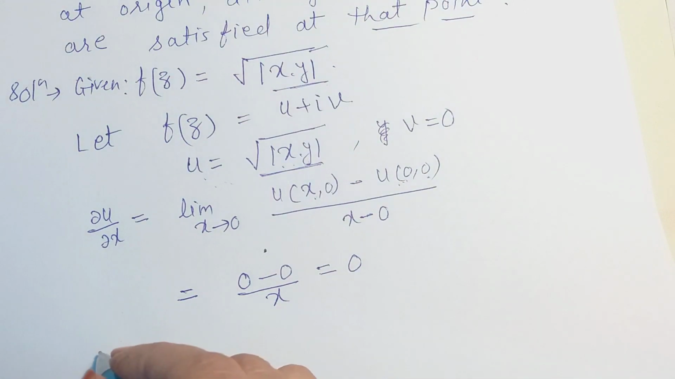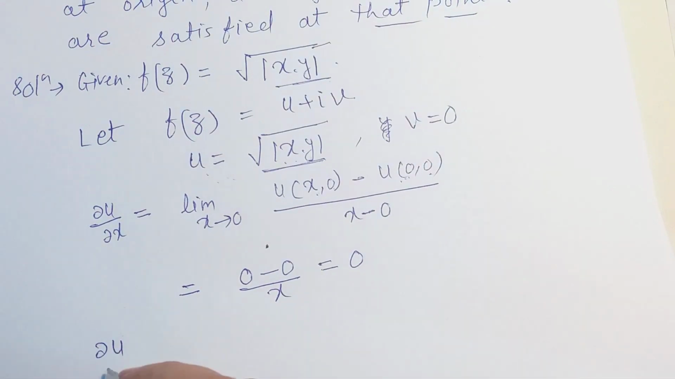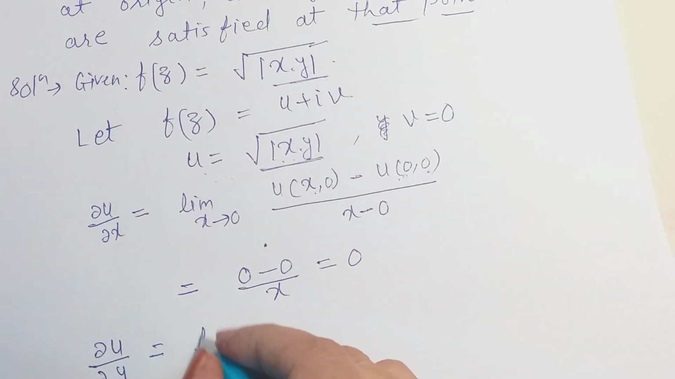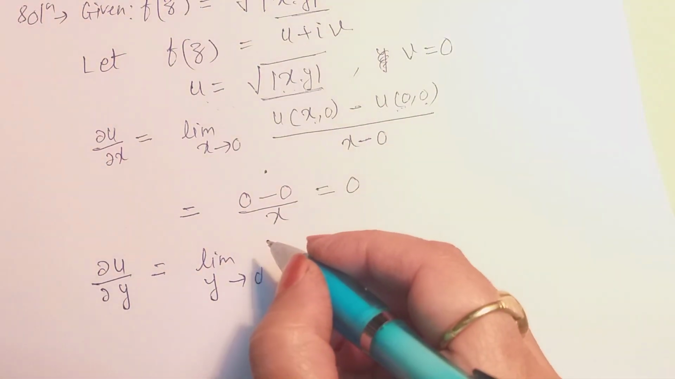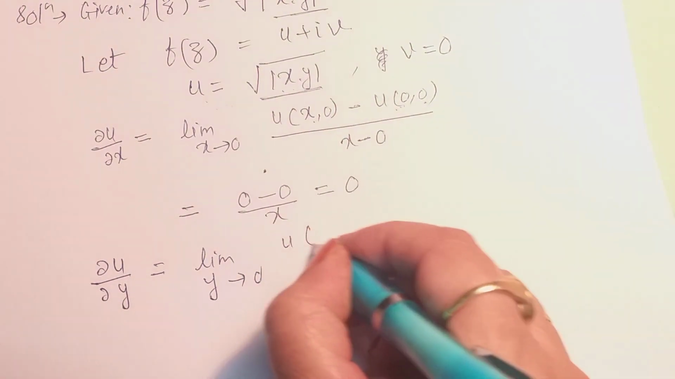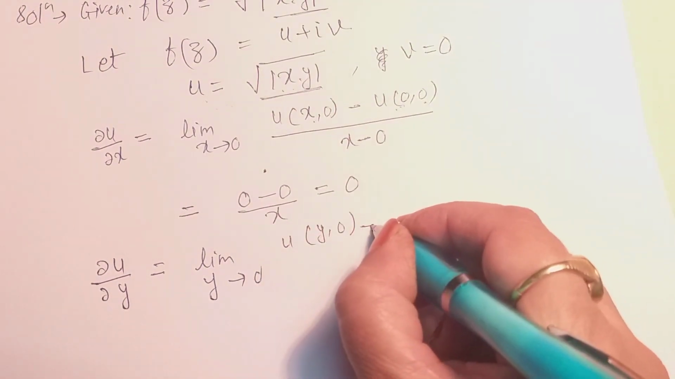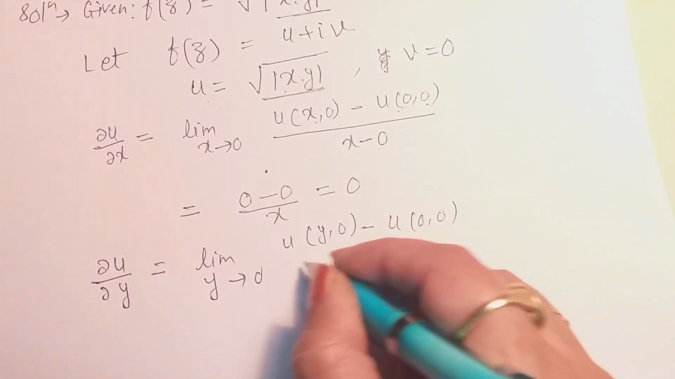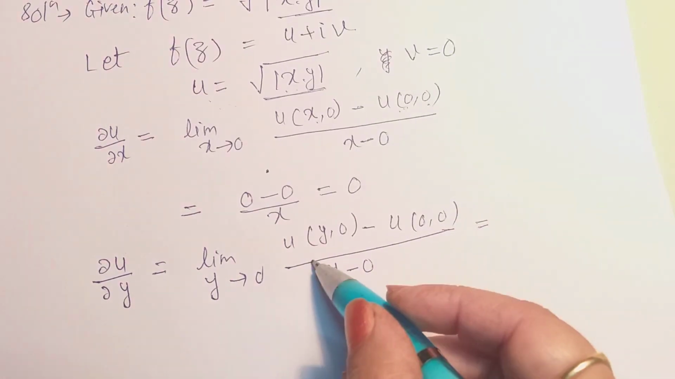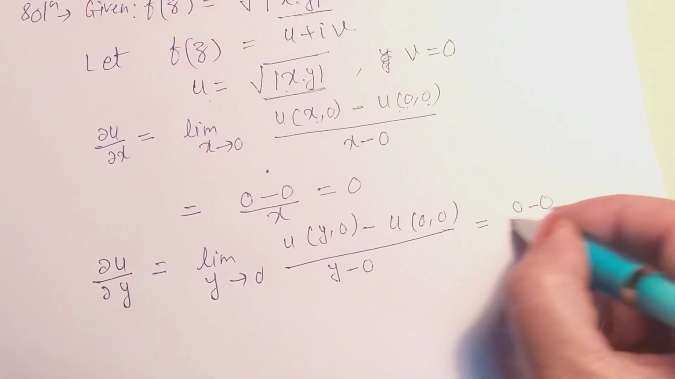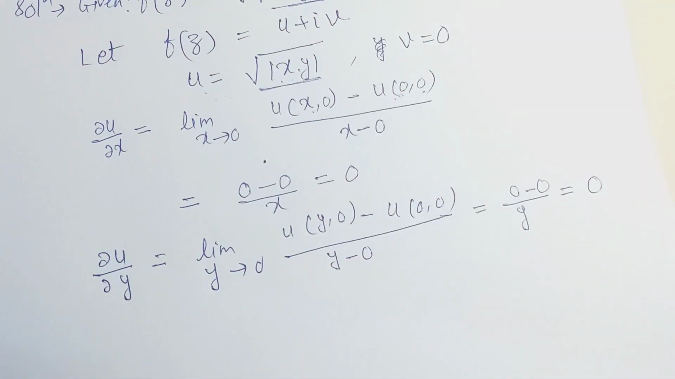Right? Again we take ∂u/∂y. So ∂u/∂y is the limit as y tends to 0 of [u(0,y) − u(0,0)] / (y − 0), by the definition of differentiability. The same way, we get (0 − 0)/y, which is equal to 0.